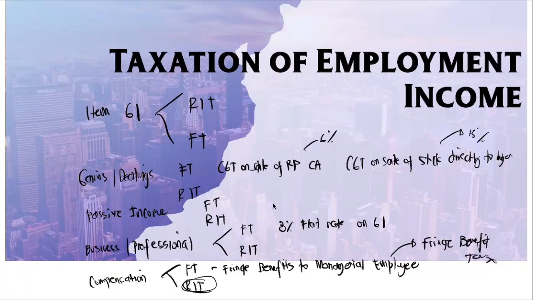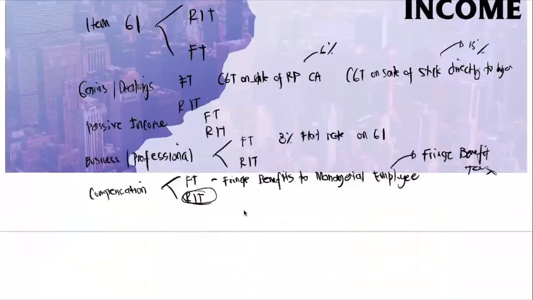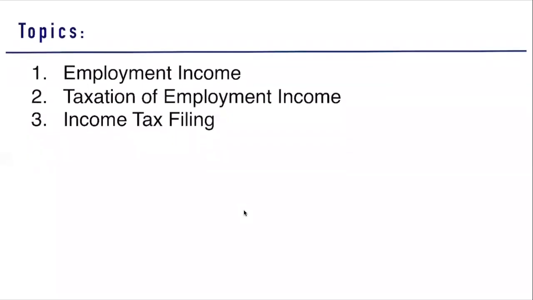So in this particular session, we learn again that in your employment income, items can be subject to regular income tax and items can be subject to final tax. Okay, so let's start our discussion now on your employment income, and we look at the different topics that we need to discuss for this session.